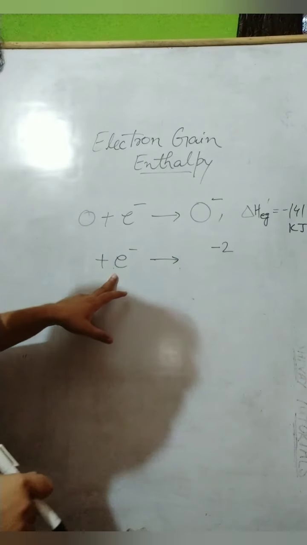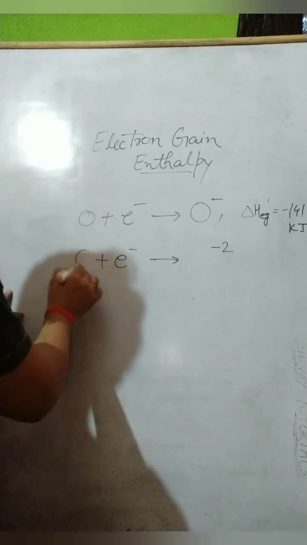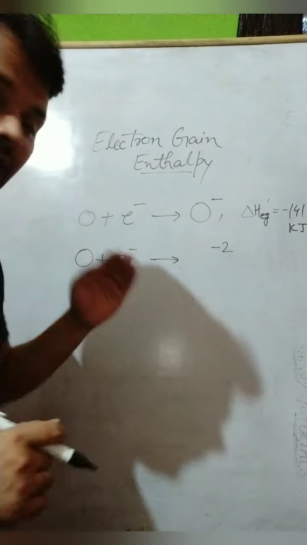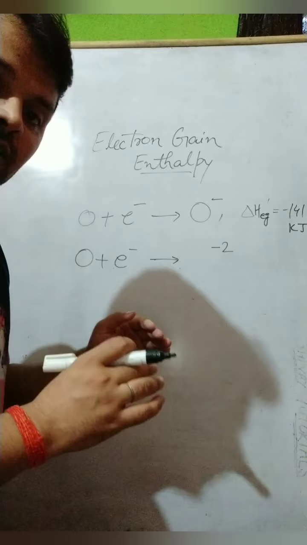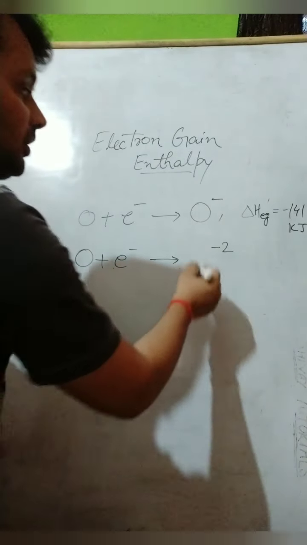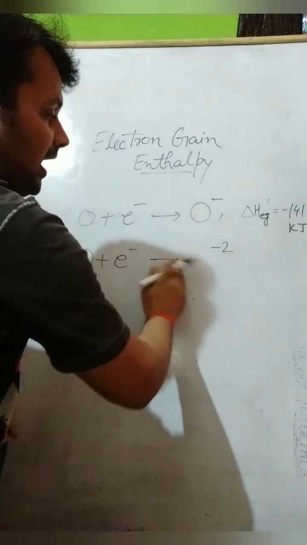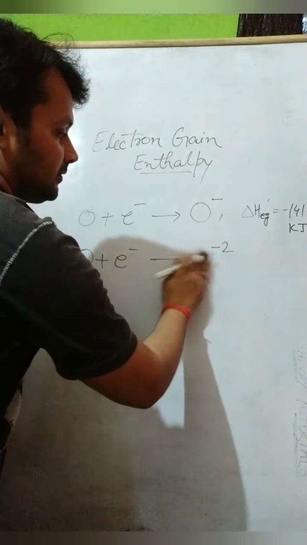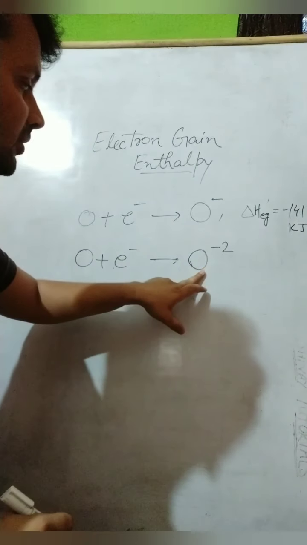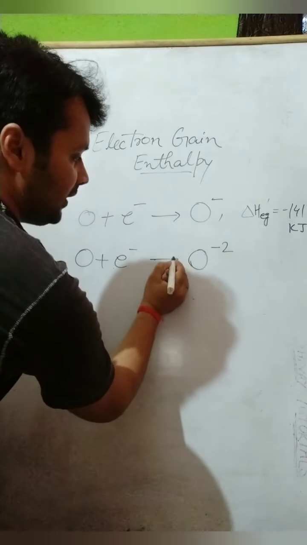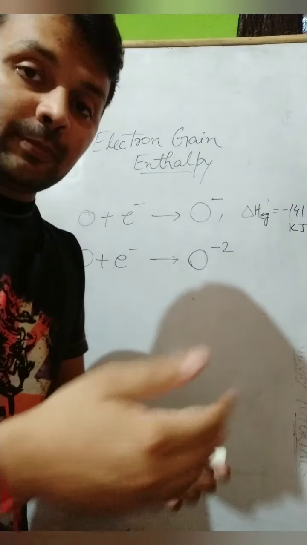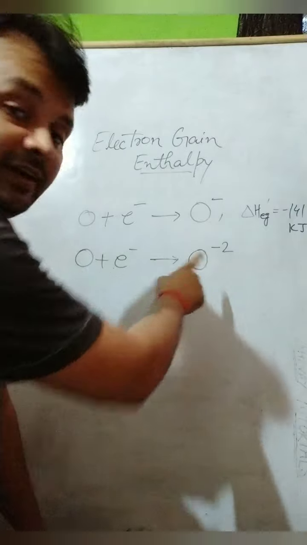But when we try to put one more electron in oxygen, we cannot put two electrons simultaneously. When electrons are put one by one in the neutral atom, first it becomes minus 1 charge, then minus 2 charge. But now what will happen? When we try to put an electron in the anion, it resists the upcoming electron because it is already negatively charged.